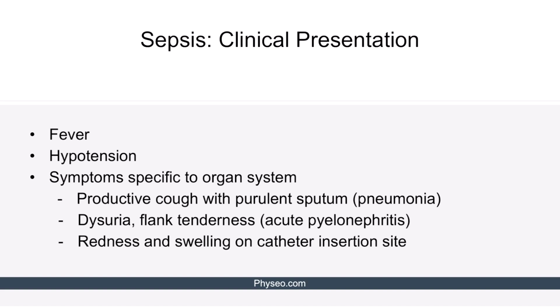As we mentioned on the previous slides, sepsis usually presents with fever and hypotension. Additionally, the patients commonly have symptoms specific to the particular organ system. If pneumonia is the trigger of sepsis, the patient may present with productive cough and purulent sputum. Acute pyelonephritis can manifest with dysuria and flank tenderness, while a catheter site infection will present with redness and swelling on the catheter insertion site.